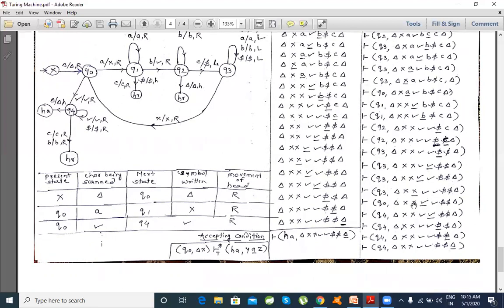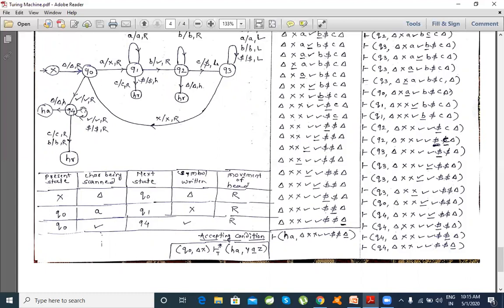Now the machine is cross checking whether there are any extra B's or extra C's left on the input, and it has to be cross checked by moving towards right. So being in Q0, it replaces this X by X and moves towards right. We change this transition from Q0 to Q4. Now being in Q4, we should not see any B's or C's, so this null will be replaced by null.